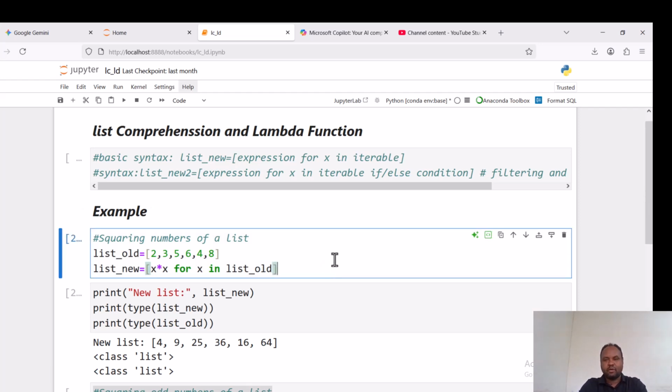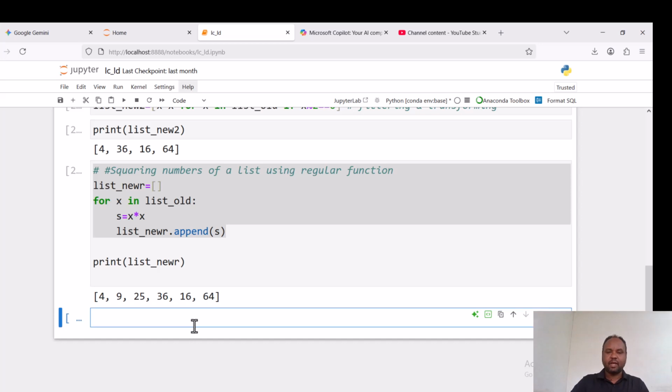So list comprehension is concise, readable, and even performs better in speed, right? These are the advantages of using list comprehensions over the conventional list creation, such as iterating through for loops or by forming